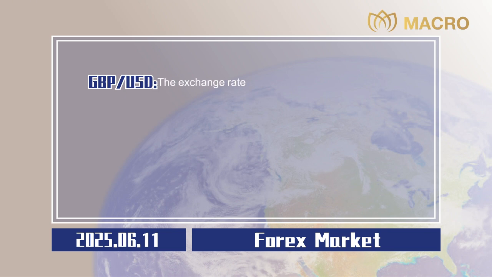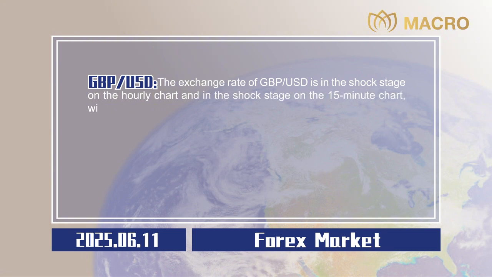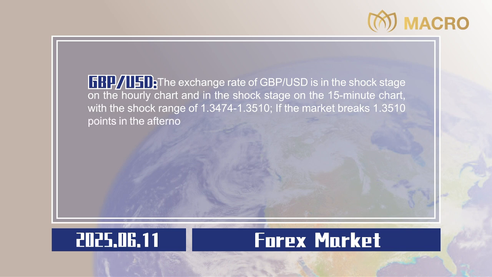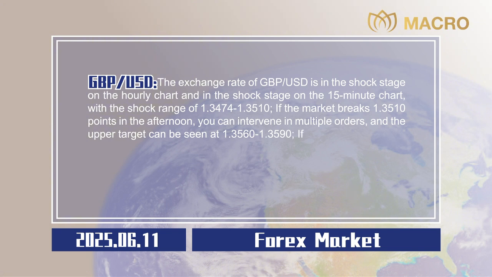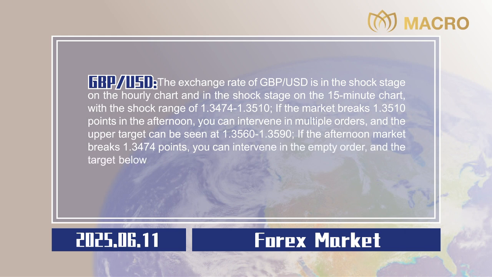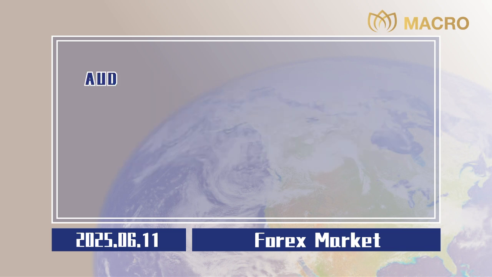The exchange rate of pound sterling to US dollar is in the shock stage on the hourly chart and in the shock stage on the 15-minute chart, with a shock range of 1.3474 to 1.3510. If the market breaks 1.3510 points in the afternoon, you can intervene in multiple orders, and the upper target can be seen at 1.3560 to 1.3590. If the afternoon market breaks 1.3474 points, you can intervene in the empty order, and the target below can be seen at 1.3430 to 1.3400. Stop losses are all 20 points, 0.0020. Australian dollar to US dollar.